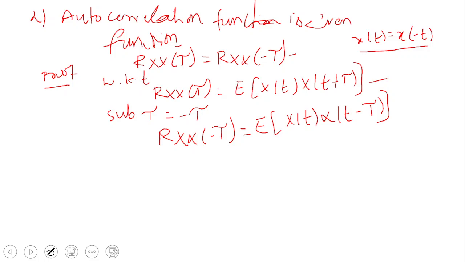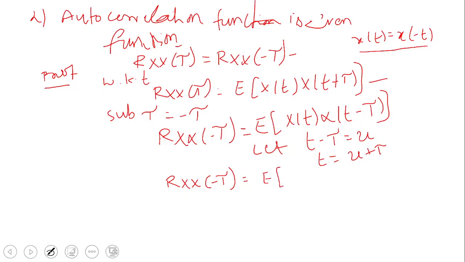Okay. Now what we'll do is let this t minus tau be another variable, say u. You can use any variable, we are just assuming u. So now what will happen to t? t is equal to, moving tau to that side, u plus tau. Okay. So substitute these values in the above equation. What will we get? Rx of minus tau is equal to E of x of u plus tau, x of t minus tau is u.